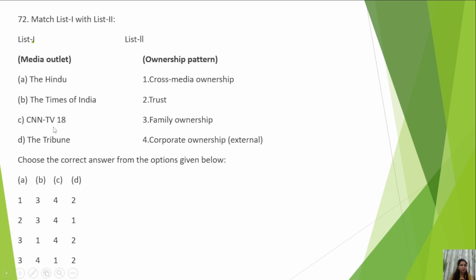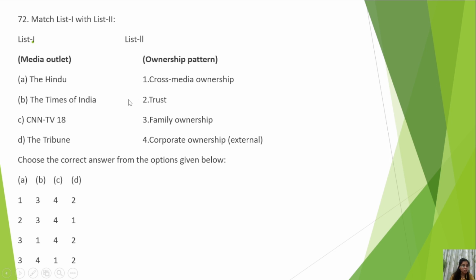The Hindu, Times of India, CNN TV 18, The Tribune; cross media ownership, trust, family ownership, corporate ownership, external. So there are many types of media ownership like chain media ownership, cross media, conglomerates, trust, vertical. You need to study all these ownership patterns. It is mentioned in your media management unit also. So maybe you can have a guess.